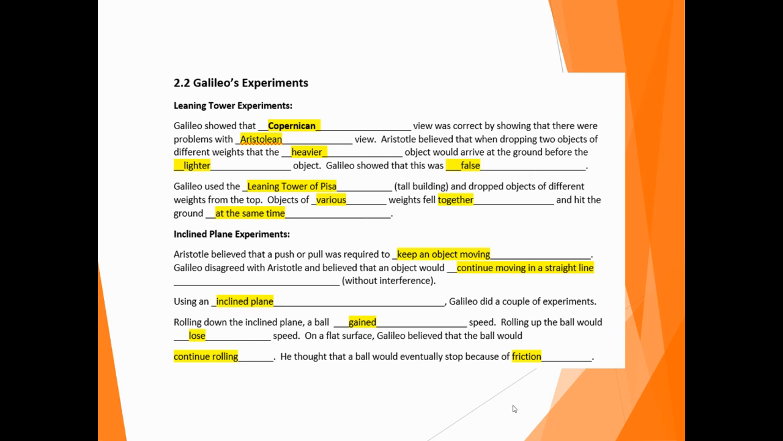Then the inclined plane experiments. Aristotle believed that a push or a pull was required to keep an object moving. Galileo disagreed with Aristotle and believed that an object would continue moving in a straight line without any interference.